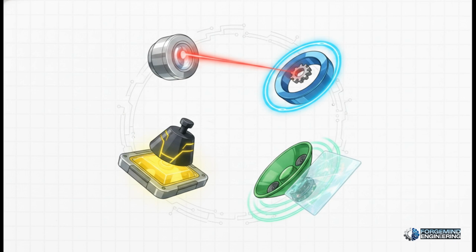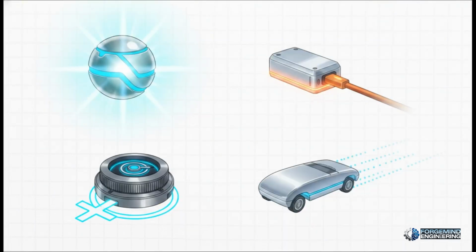It's really amazing stuff. We also classify these sensors by how they get their power and how they actually remember their place in space. Active sensors are self-generating. The physical effect itself creates the electricity. Passive sensors, though, need an external power supply pushed into them just to wake them up. When we talk about tracking movement, an absolute sensor always knows its exact position against a fixed reference point, even if you unplug the power. But an incremental sensor only tracks movement relative to its last known point. So if an incremental sensor loses power, it completely forgets where it is and has to start all over again.